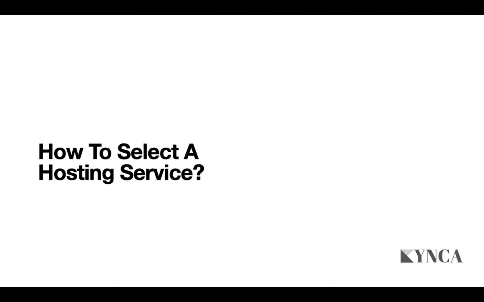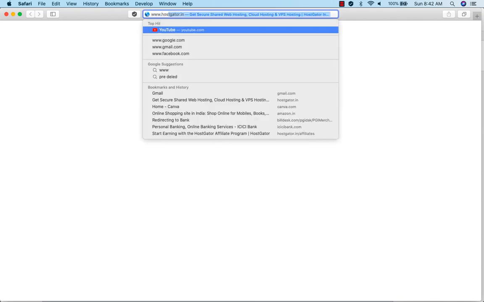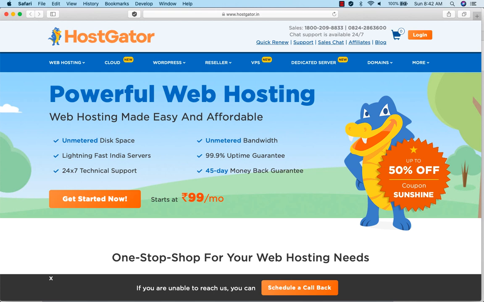So before buying our hosting service, let's understand what kind of different hosting services are available. For that, let's open Safari or any web browser which you are having on your system. Type in hostgator.in. Guys, hostgator.in is a suggested hosting service. There are different options like GoDaddy, Bluehost, BizHost, and plenty of them. You can search on Google and you'll get all the information about various hosting platforms.